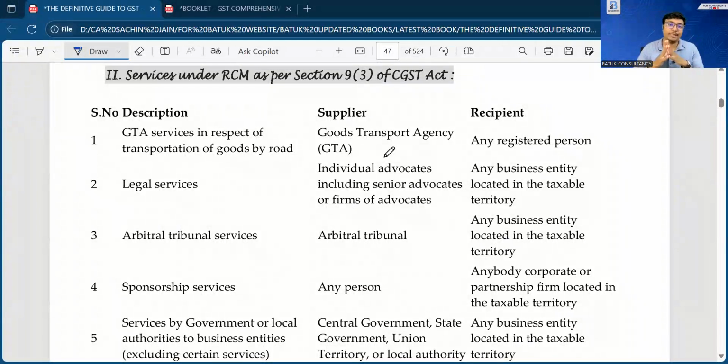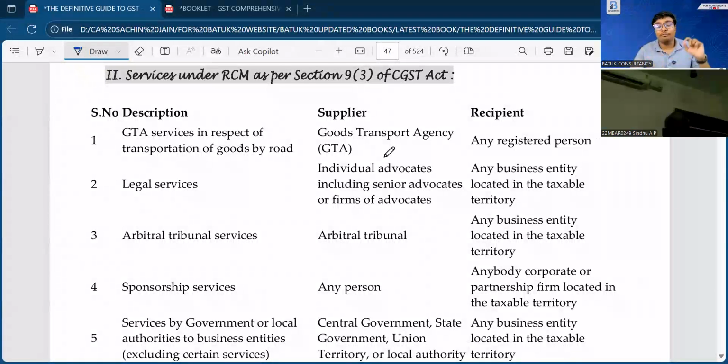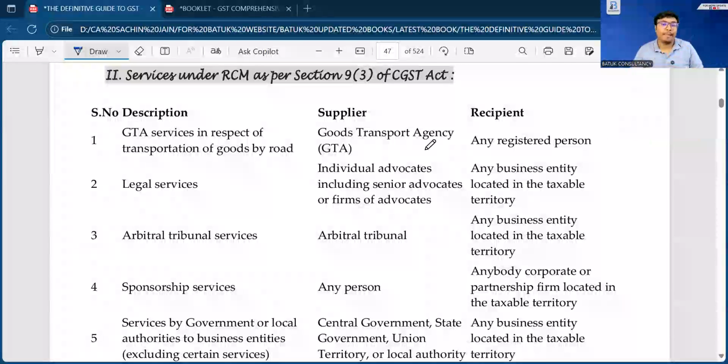the financial statement regarding the services, in that case we have to ask from the perspective of applicability of reverse charge mechanism. Sir, when we are analyzing the financial statement from the expenditure side, we have two most important perspectives. One is we have to check that the input tax credit which has been availed on the expenditure by the taxpayer, that person is eligible to avail that input tax credit or not.